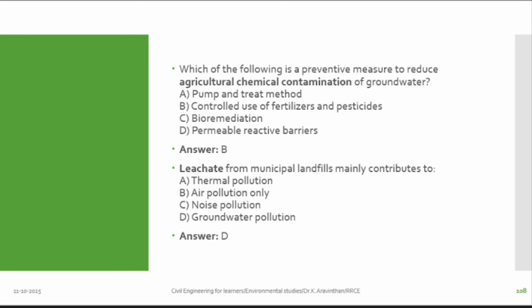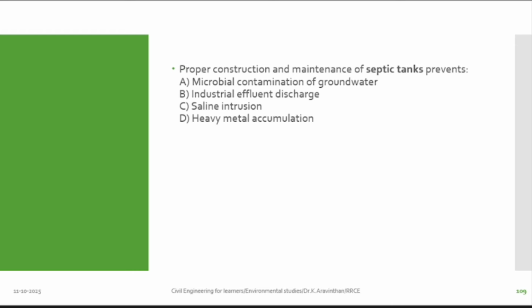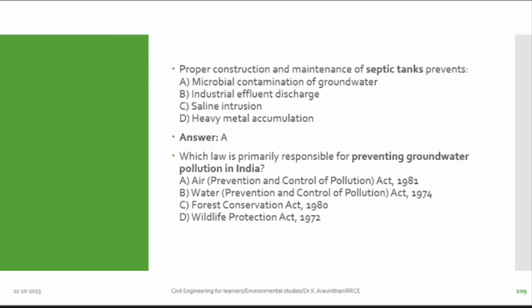What do you mean by leachate? I have told you. When solid wastes are dumped, they have to be dumped above a membrane. There should be a membrane, and above that the people have to dump. If they are not doing that, the soil will get contaminated. Next one, proper construction and maintenance of a septic tank prevents what? I have told you, in rural places, without septic tanks, they are letting the water out. What will happen? Yes, microbial contamination of groundwater. Then you have to introduce some bacteria for bioremediation.